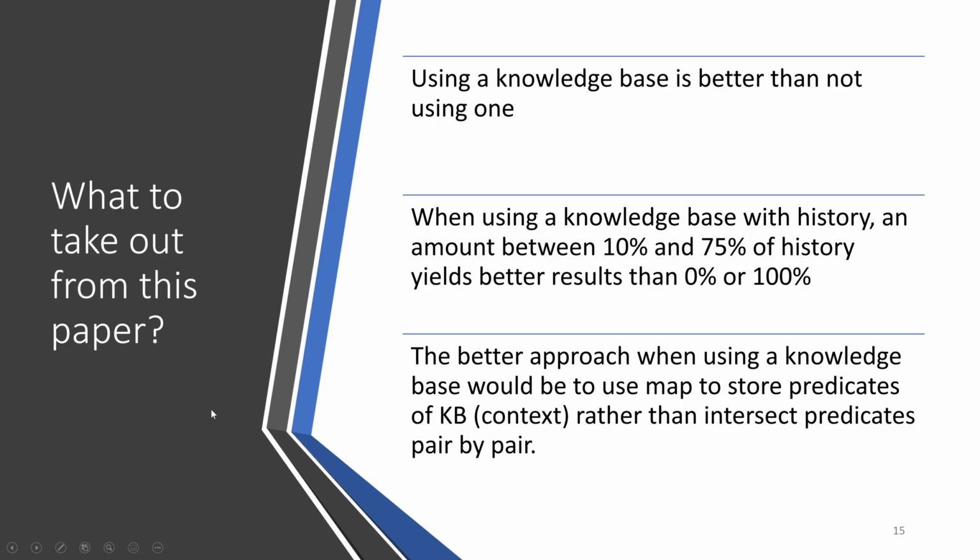So what to take out from this paper is that using a knowledge base is obviously better than not using one. And when using a knowledge base with history, an amount between 10% and 75% of history yields better results than 0% or 100%. And the better approach when using a knowledge base would be to use a map to store predicates of KB, which is a context, rather than intersect predicates pair by pair.